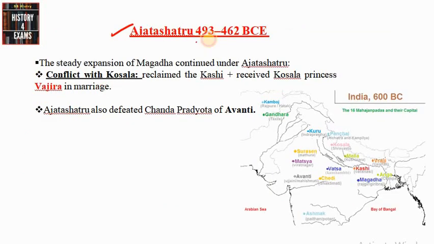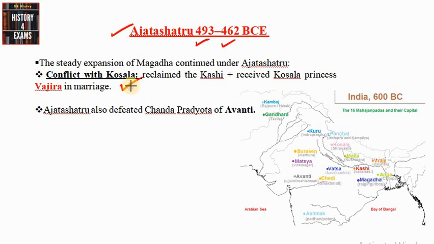Next, we are going to understand the most important ruler, Ajatasatru, who ruled from 493 BC and continued till 462 BC. And during the time of Ajatasatru, we can see the steady expansion of Magadha after Bimbisara. And regarding the steady expansion or conquest of this Magadhan imperialism, there was some important conflict, and the most important among them was the conflict with the Kosala state.